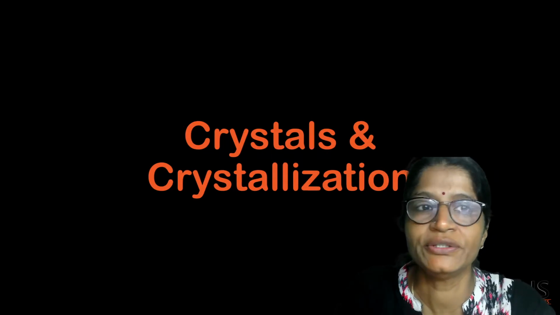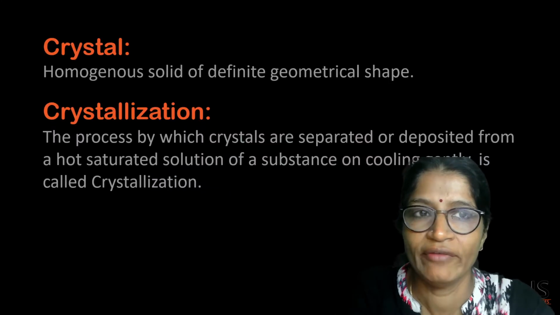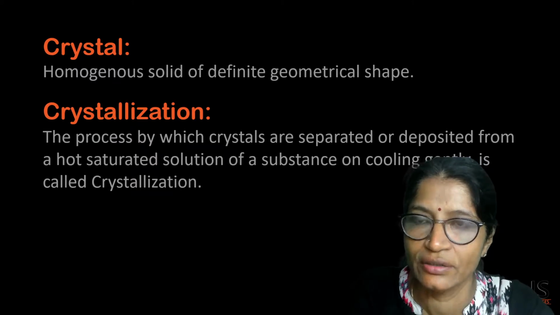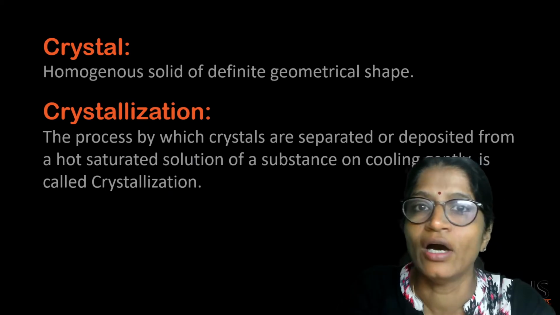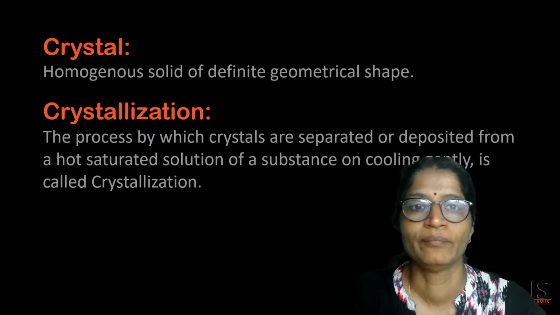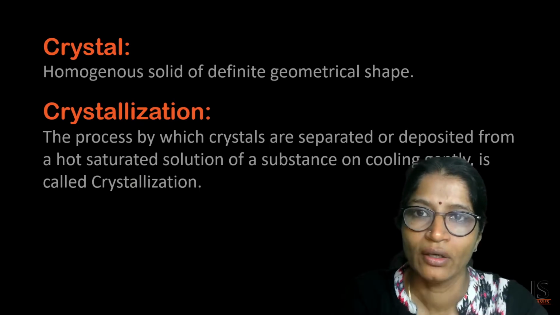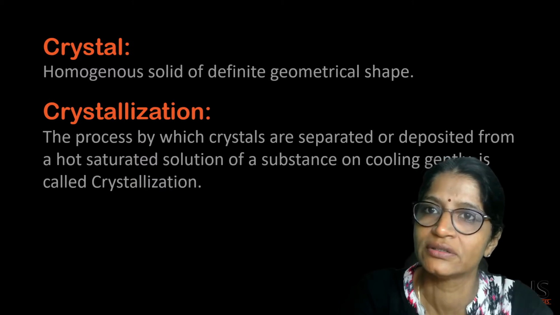When a hot saturated solution is cooled, the excess solid is generally thrown out in the form of particles having a definite geometric shape. The particles are called crystals and the process is called crystallization. So crystals are homogeneous solids of definite geometric shape. The shape may be cubical, or rhombic, or monoclinic, or hexagonal. So there are different shapes of crystals.